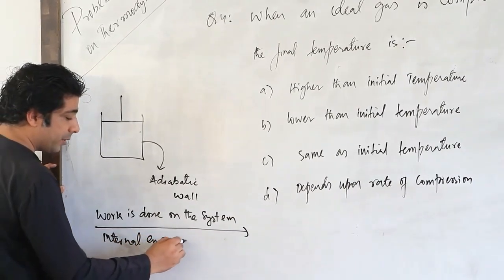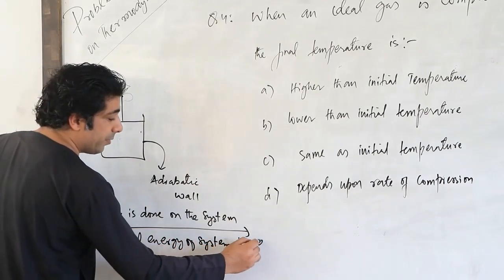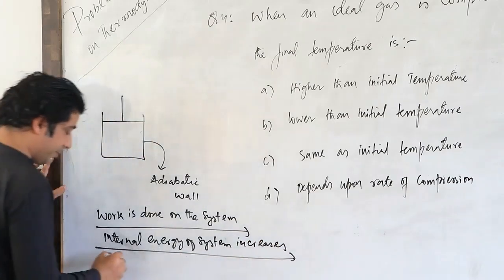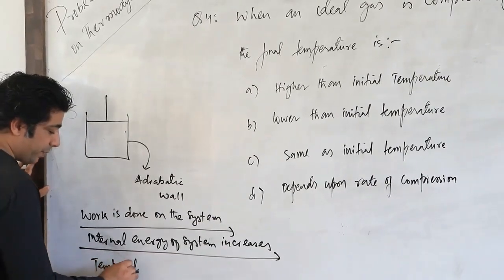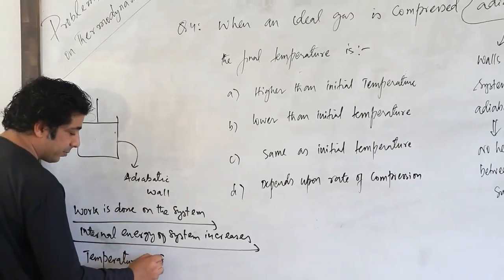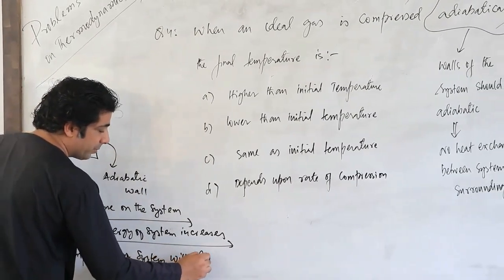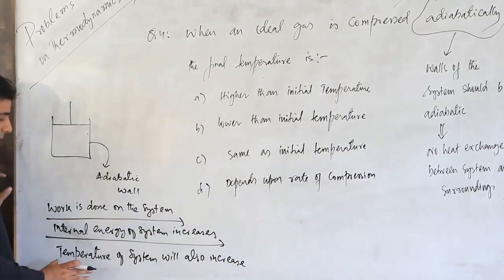Another thing, when the internal energy of the system increases, it means the temperature of the system will also increase.